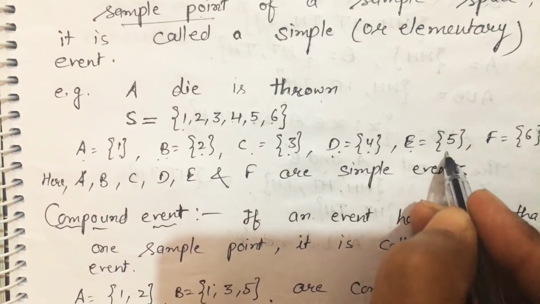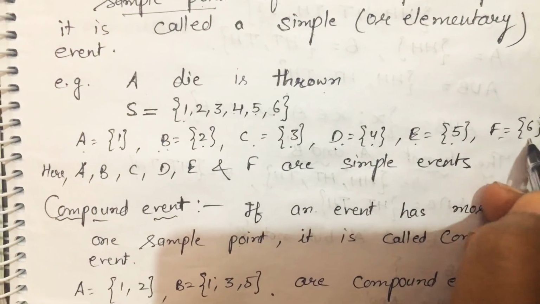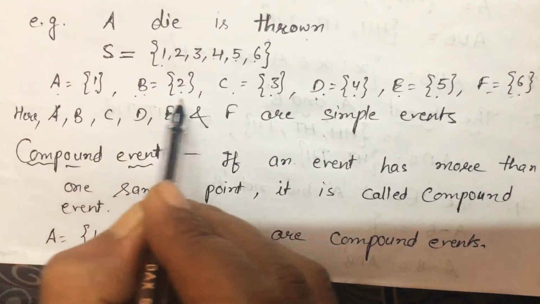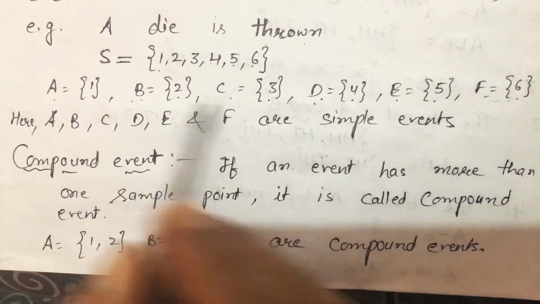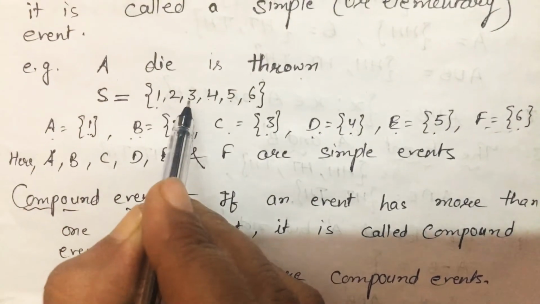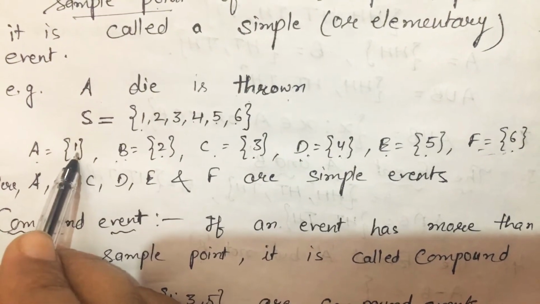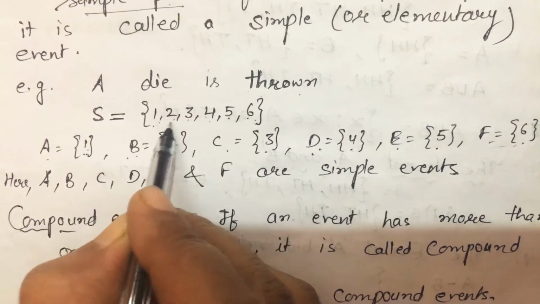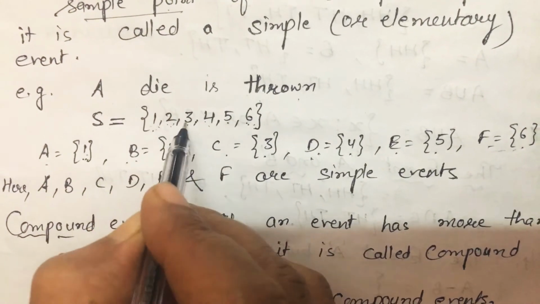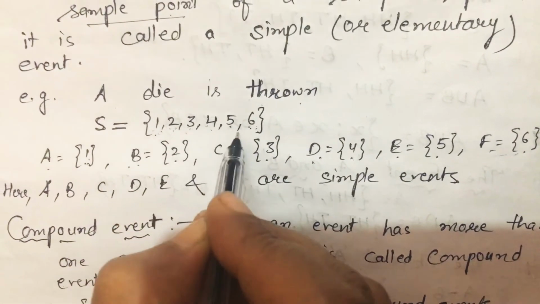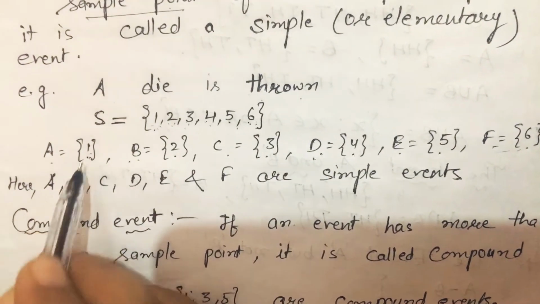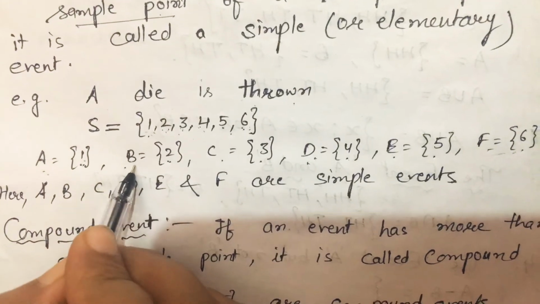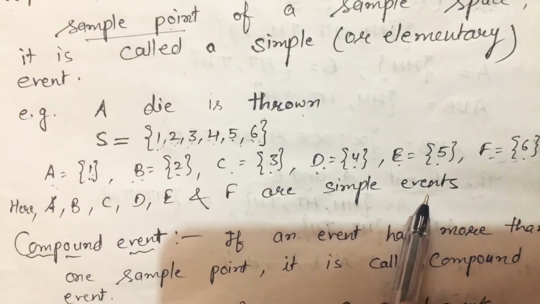E is the event in which the element is 5 and F is the event in which the element is 6. These are all called simple events, because there is only one sample point of the sample space. 1, 2, 3, 4, 5, 6 are called sample points, and only one sample point is in set A, only one sample point is in event B, so these are called simple events.